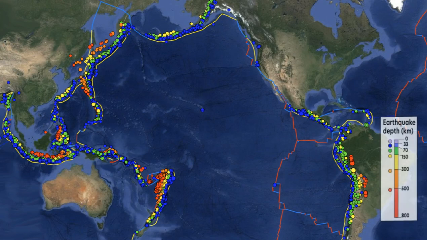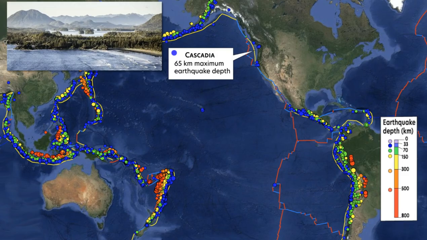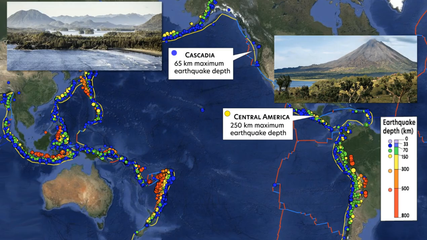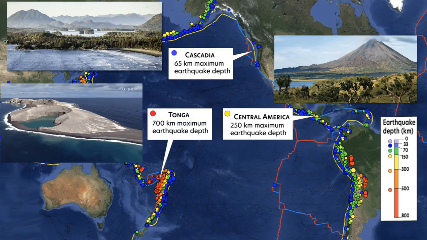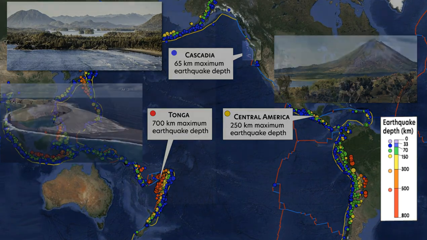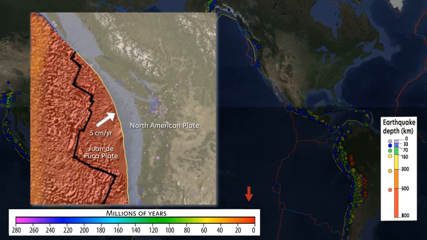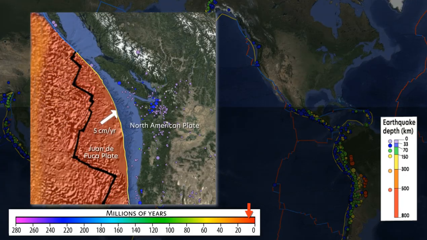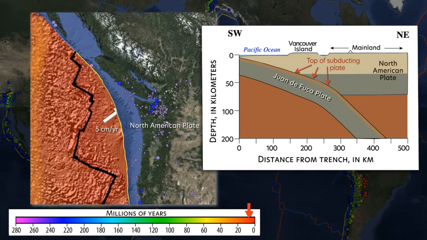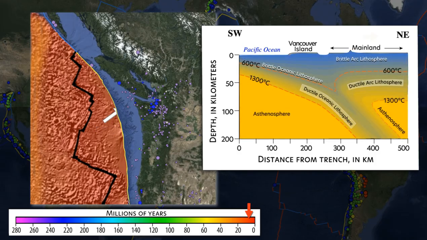Let's explore 3 subduction zones that have progressively deeper earthquakes. Cascadia, with earthquakes to 65 kilometers depth, Central America, with earthquakes down to 250 kilometers depth, and Tonga, with earthquakes to 700 kilometers deep. Along the Cascadia subduction zone near Vancouver Island, the Juan de Fuca plate is only 6 million years old and subducts at 5 centimeters per year. Because it is very young and thin, Juan de Fuca plate warms quickly during subduction, so the upper portion of the subducting plate remains brittle and able to produce earthquakes to only 65 kilometers depth.